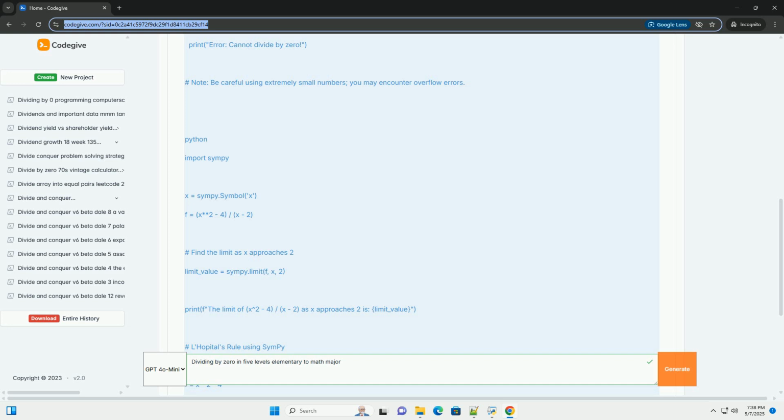Why can't you divide by 0? If we try to divide 5/0, we're asking, what number, when multiplied by 0, equals 5? There's no such number. Any number multiplied by 0 always equals 0, never 5. This is why division by 0 is undefined.